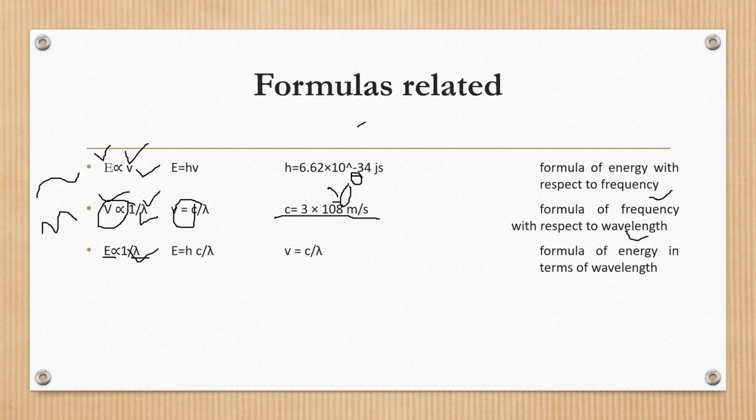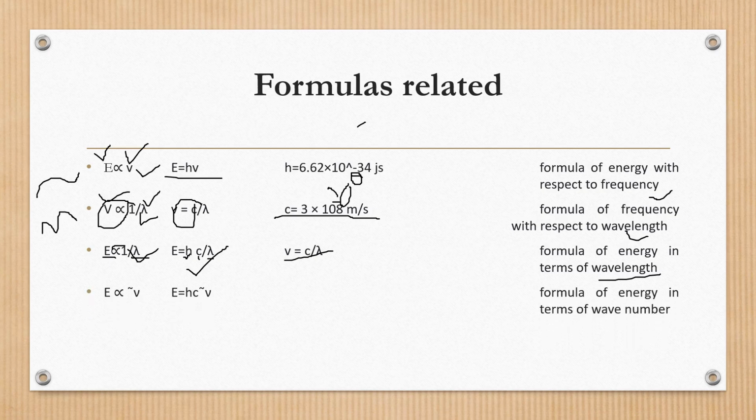Now here, when we remove the proportionality sign, we add the Planck constant and speed of light over lambda. How do we put that? We know that E is equal to h and v. The formula of v is c upon lambda. That's why we put it here. Now this is the formula of energy with respect to wavelength.